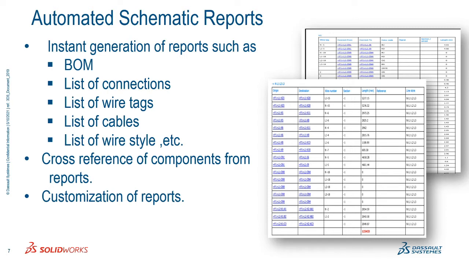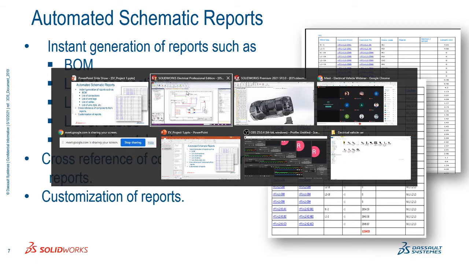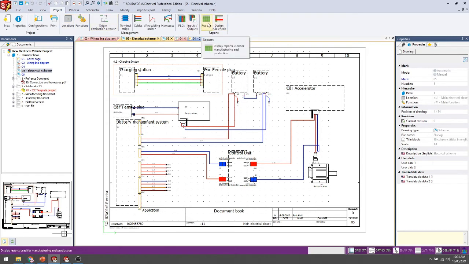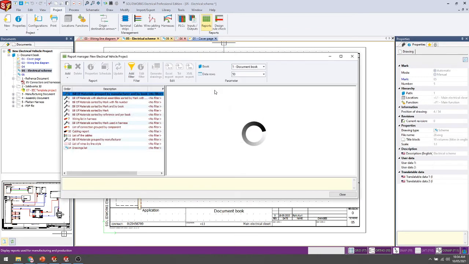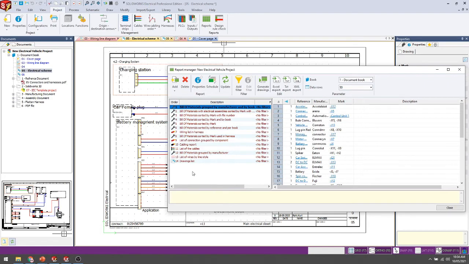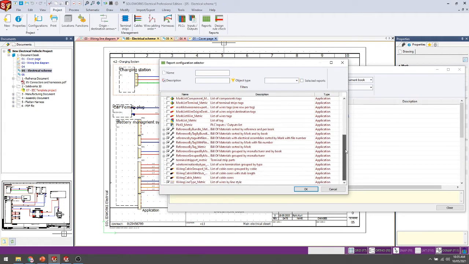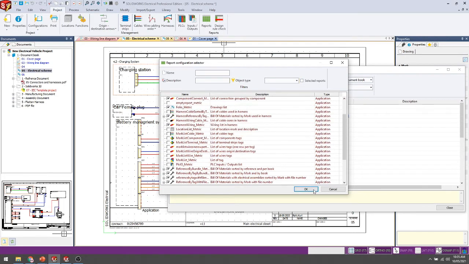We need automated schematic reports: BOM, list of connectors, wire tagging, cable report. These are the kinds of reports we need to add and get from our software side. So this is our requirement, and SolidWorks can help you with the same process. Here one parameter is added for the report side. You can select it, and different kinds of reports are listed here. It's more than our requirements fulfill. There are different reports available here. You just select which kind of report you need to add in your project properties.